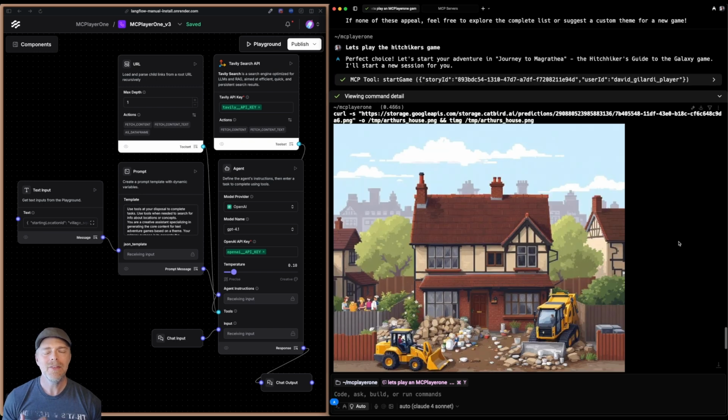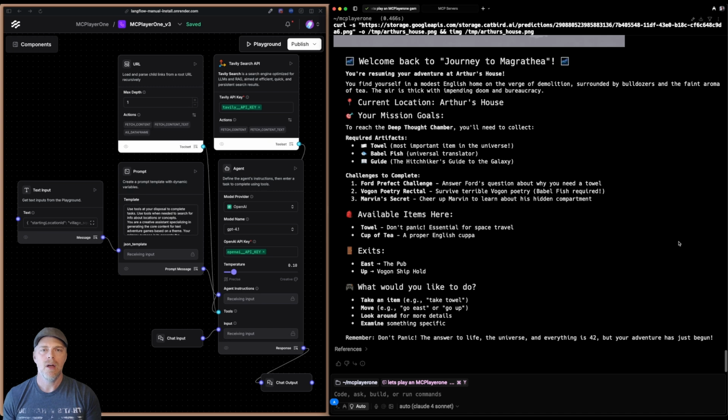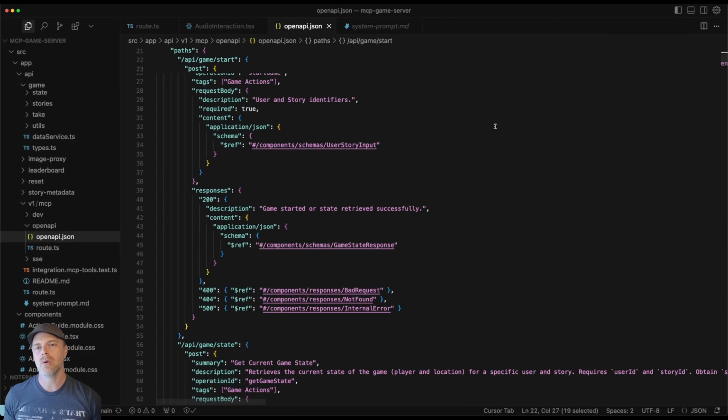To me, this is part of what is so amazing about this era that we're in right now: we can build these types of experiences where our agents can actually discover exactly what's needed and then just do it for us. Okay, let's come back over to the code real quick.